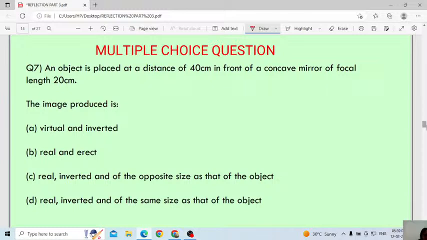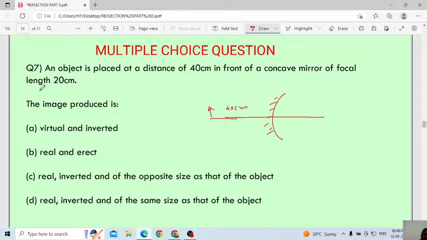At least guess. An object is placed at a distance of 40 centimeter in front of a concave mirror. This is the concave mirror. In front of the mirror, 40 centimeter.